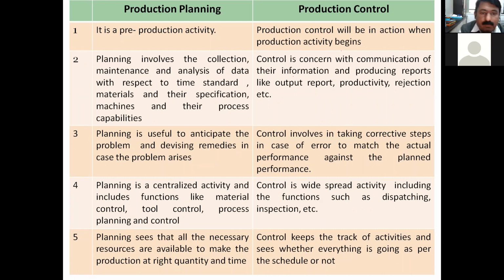So now we will be discussing about this production planning and production control, and I have mentioned here it as a difference form. So production planning, it is a pre-production activity, and production control will come in action when production activity begins. We have already discussed. So pre-production, before starting the production, the activity begins. That is pre-production activity.